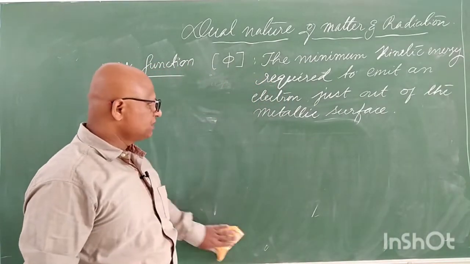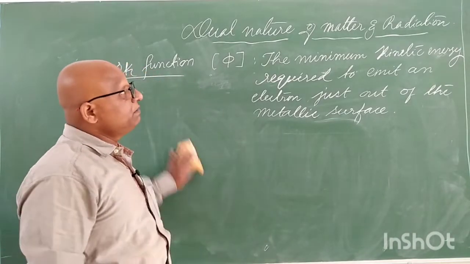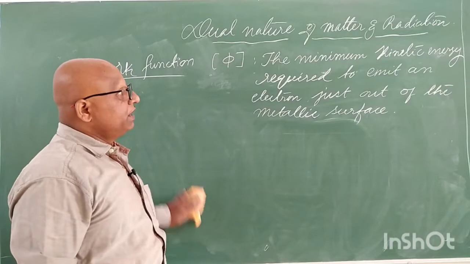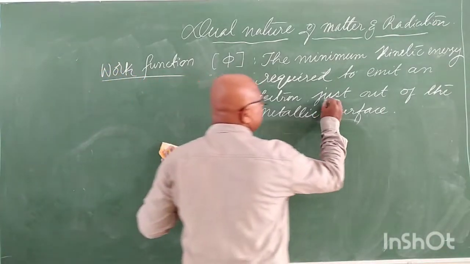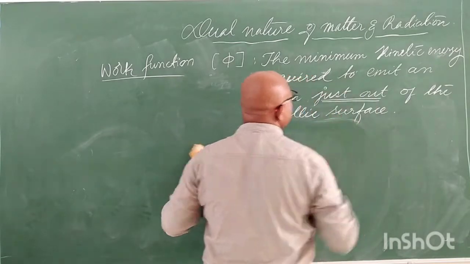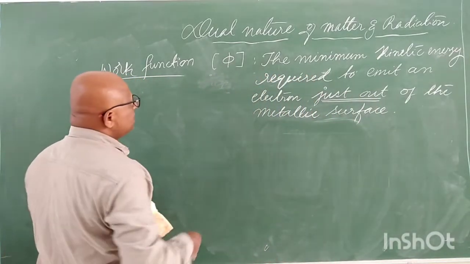What do you mean by work function of the metal? One more question. Simply write this: the minimum kinetic energy required to emit an electron just out of the metallic surface. I will underline this word just, so you don't forget it: just out of the metallic surface.